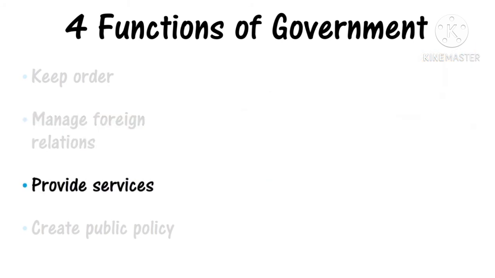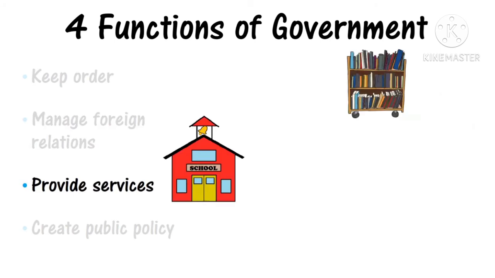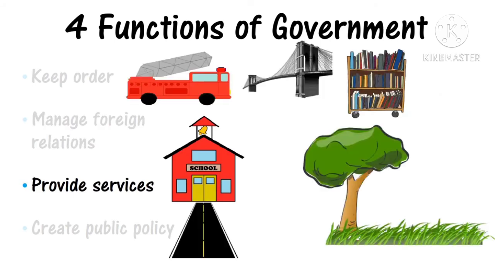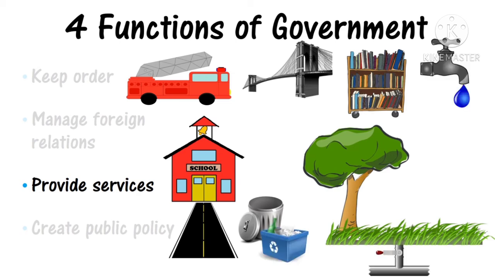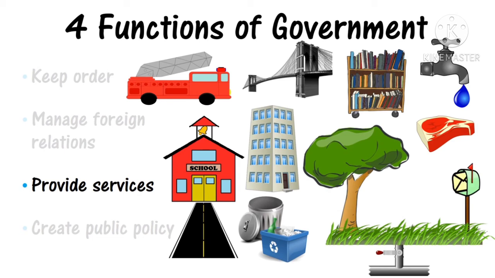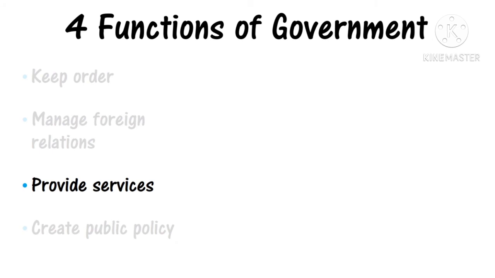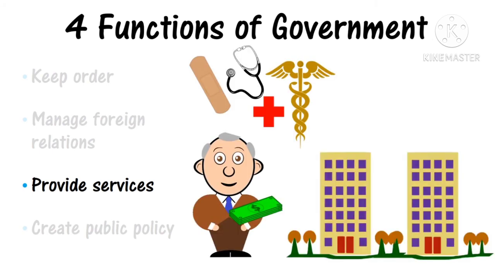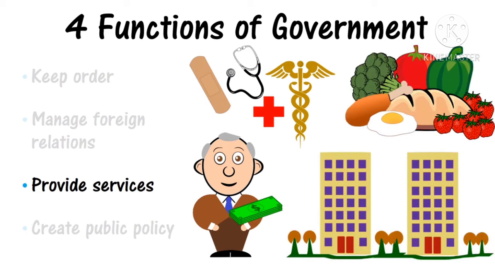Third, government provides services. These include schools, libraries, fire departments, roads, parks, garbage collection, recycling programs, water, food inspection, postal service, and many others. In addition, government serves people in need with programs such as social security, health care, housing assistance, and foodstuff.